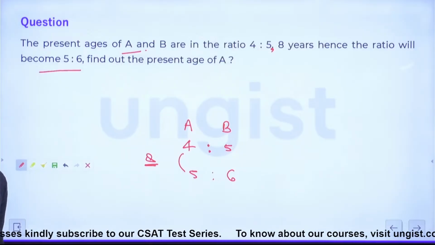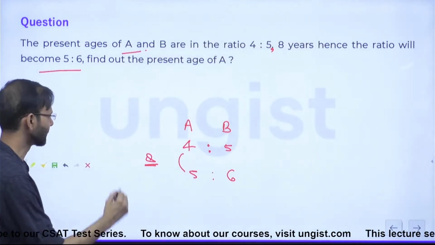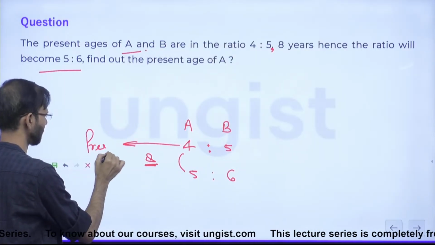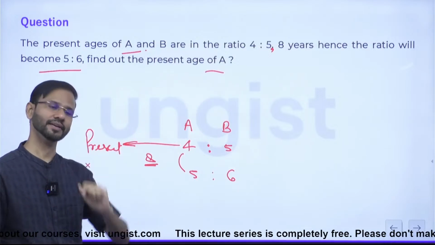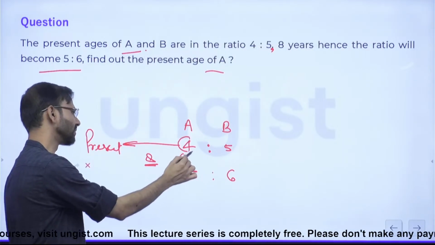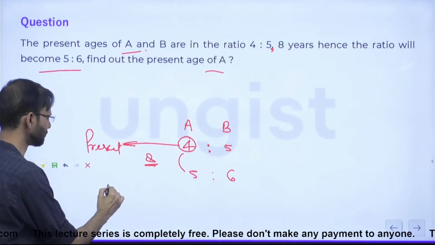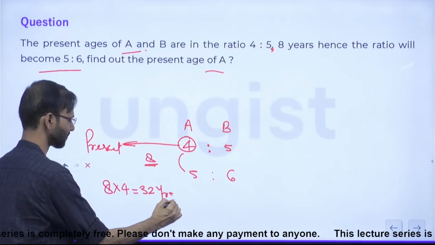So here, what is the interval size? 8 years is the interval size, and this is the ratio of the present ages. So what are they asking in the question? The present age of A. So what is the ratio term corresponding to A? It is 4 and the interval size is 8. So 8 into 4, the present age of A is 32 years.